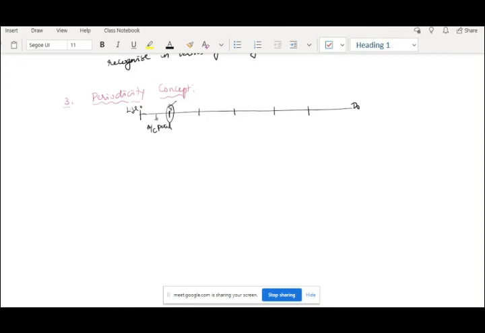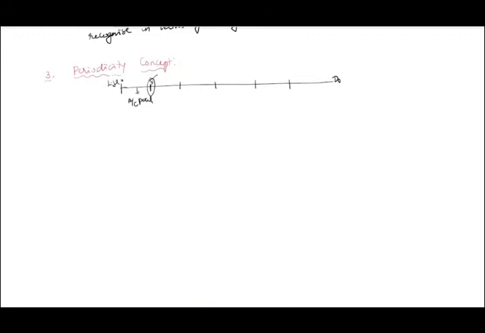Let's start. Start writing. Periodicity concept. Now write down.